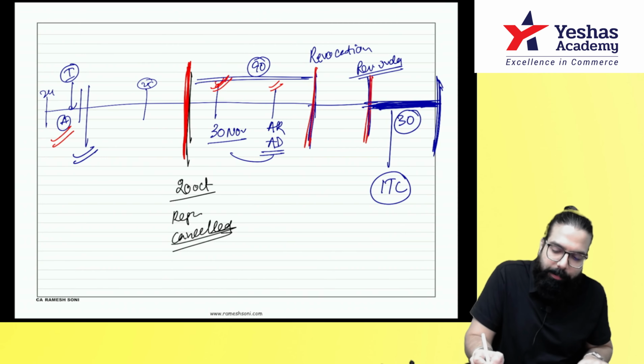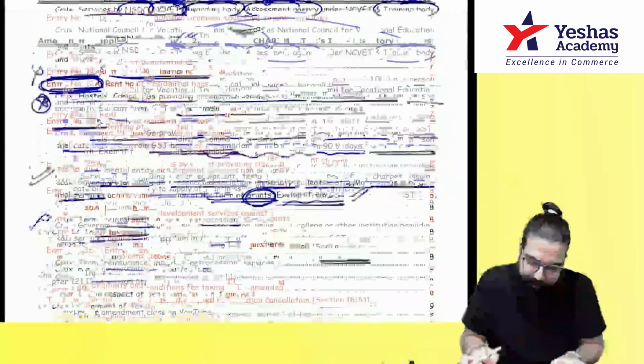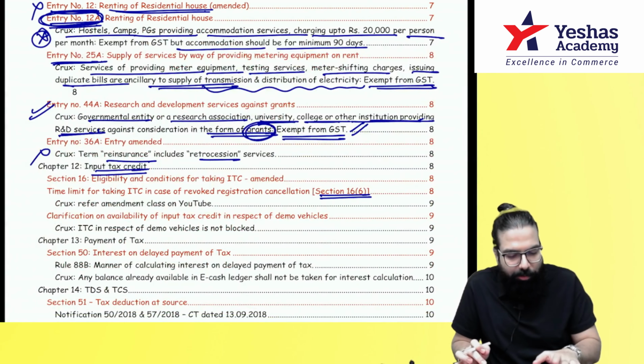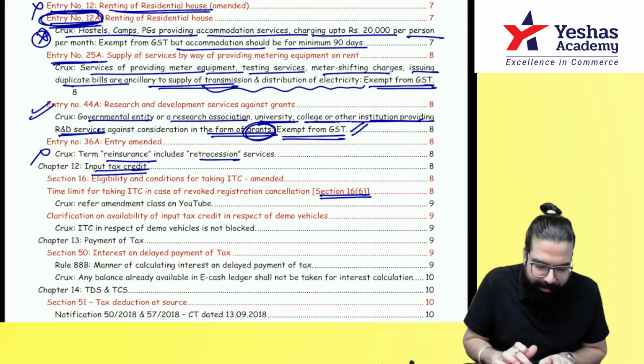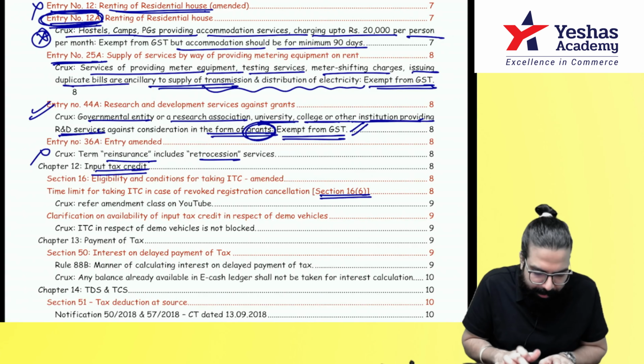That is what section 16(6) tells. I'll quickly show you over here. What is section 16(6) telling in respect of input tax credit? We learned this in our ITC chapter.